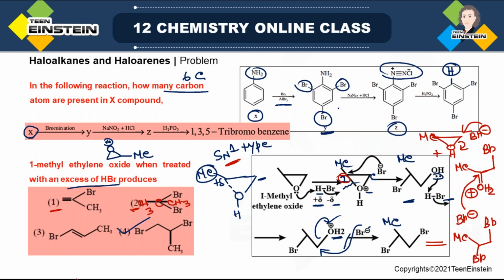And in the third option, there is only 1 bromine along with a CC double bond, but this is also not correct. But one thing is common: in this molecule the total number of carbons is 3, methyl and 2 carbons in the epoxide ring. So in all the options, carbon number is 3. Based on that information you can't do anything. You have to write the proper mechanism, then only you can find the correct option.